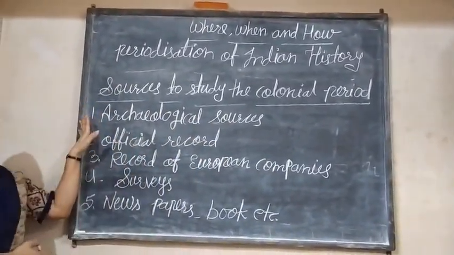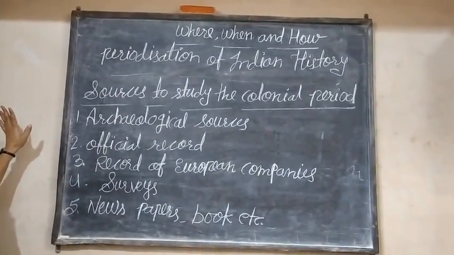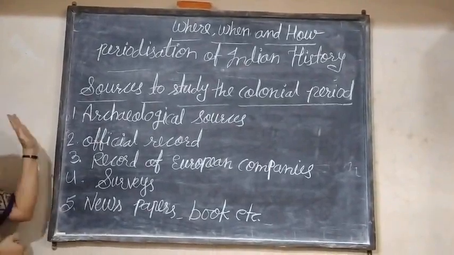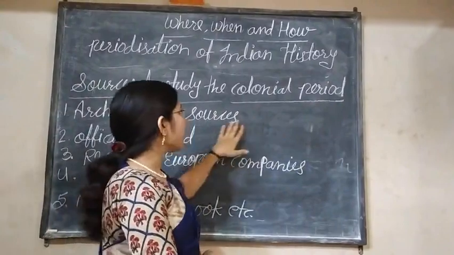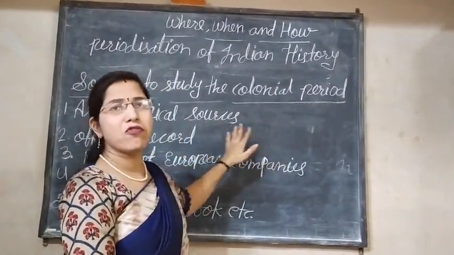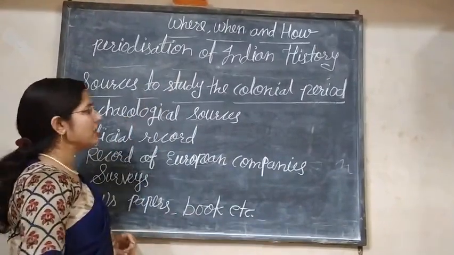Here some examples are the Parliament House and the Teen Murti Bhavan, the Taj Mahal, the India Gate, all these types of buildings that were prepared in the time of the British.